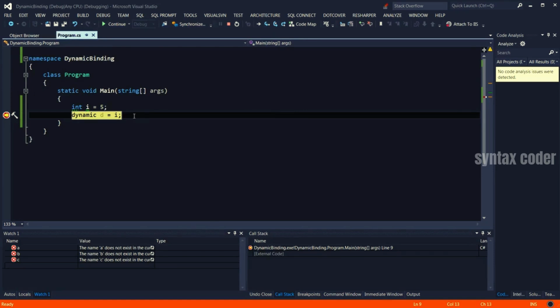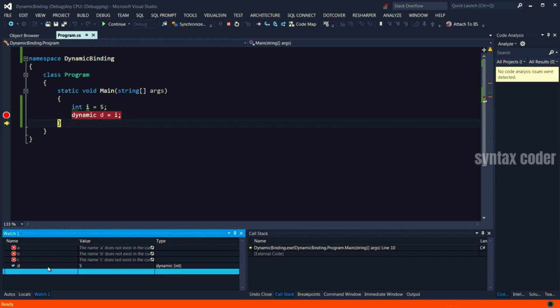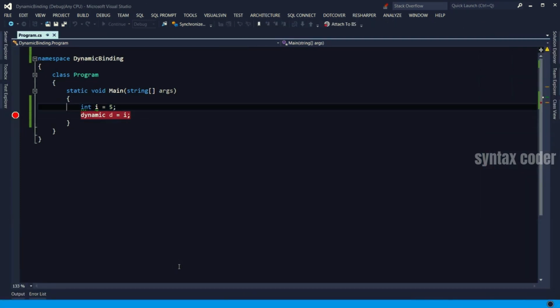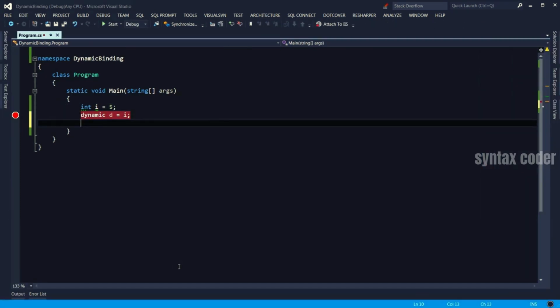So continue execution with F10. I put D here in the watch window. So D is a dynamic and its runtime type is integer. Similarly, we can put dynamic on the right side of the assignment operator without the need to do any explicit casting. So if I define a long L here, I can put D inside long.